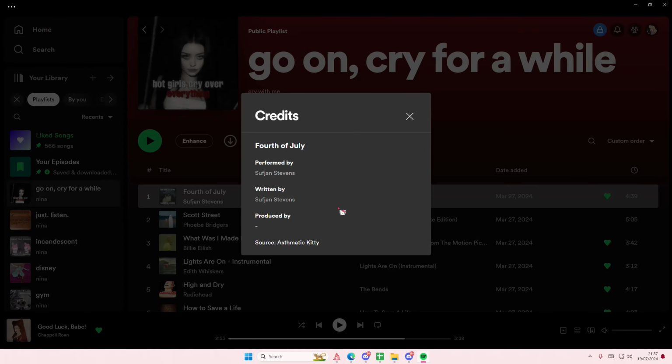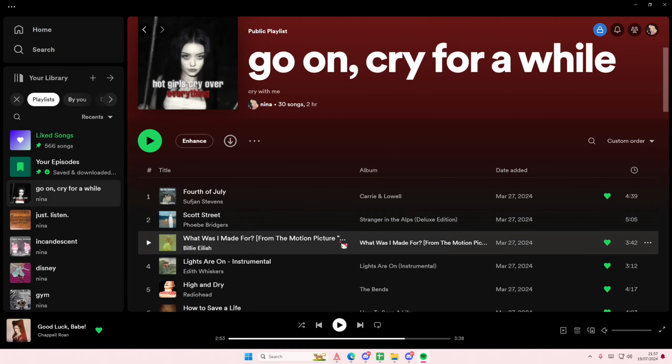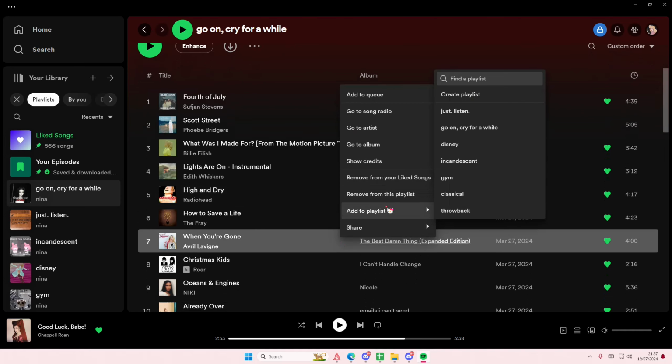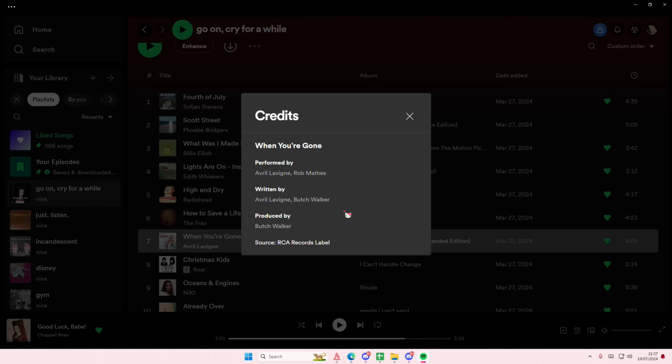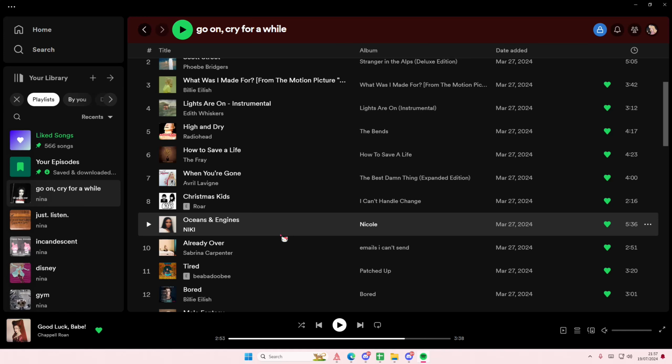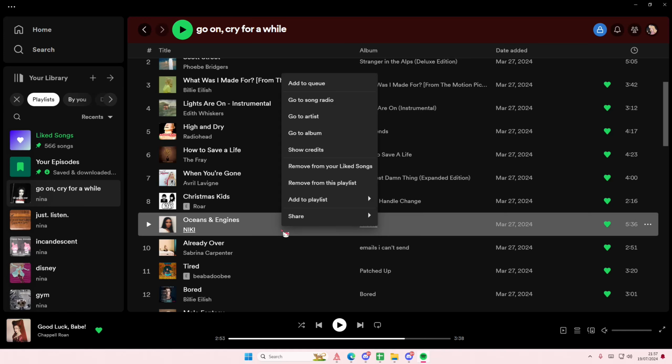So it's performed by and written by the same person, and maybe he produced it as well. But if you go to another one and show credits, you'll see the producer as well. So it's written by Avril Lavigne and Butch Walker, and it's also produced by Butch Walker. I don't know a lot of producers or writers, so I'm so sorry.